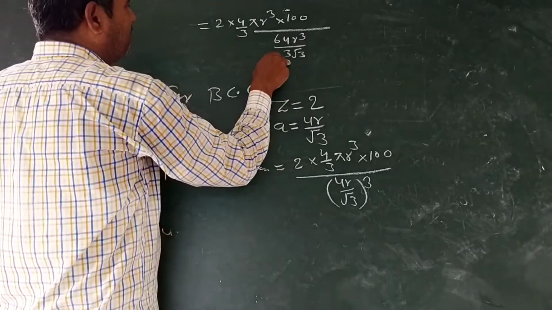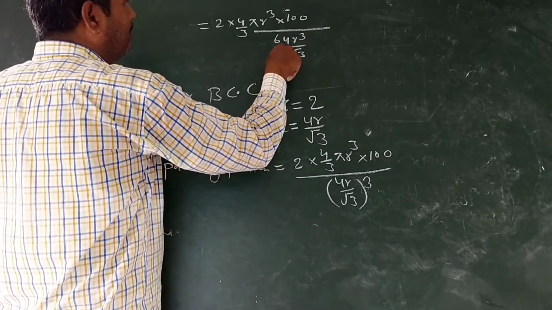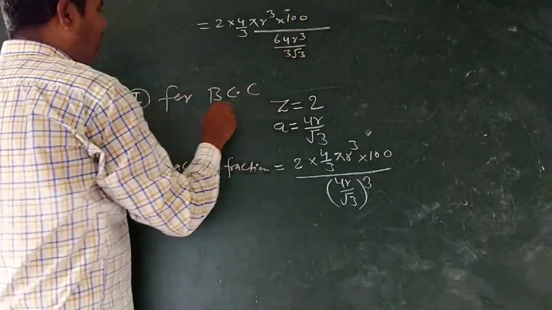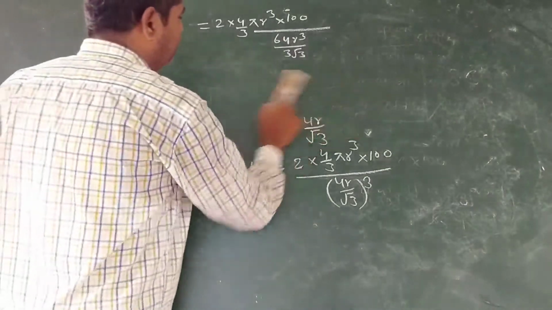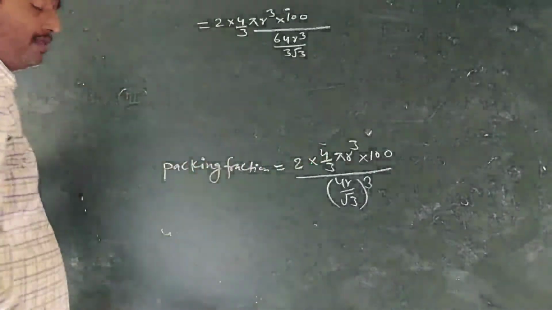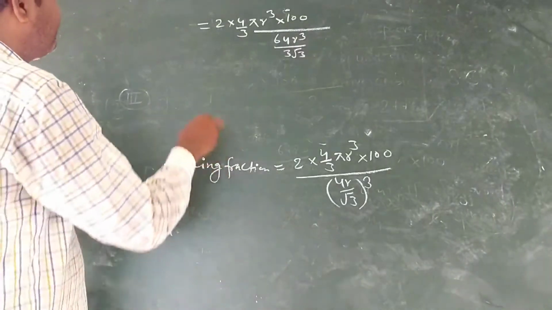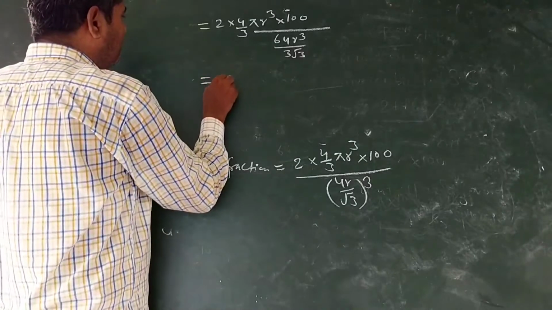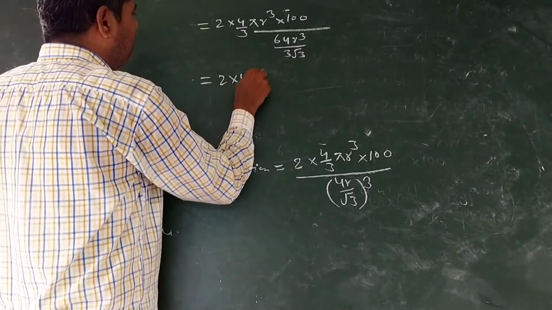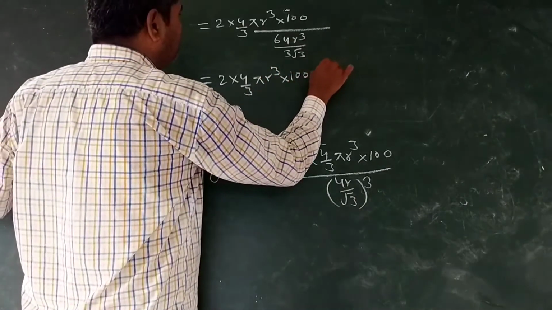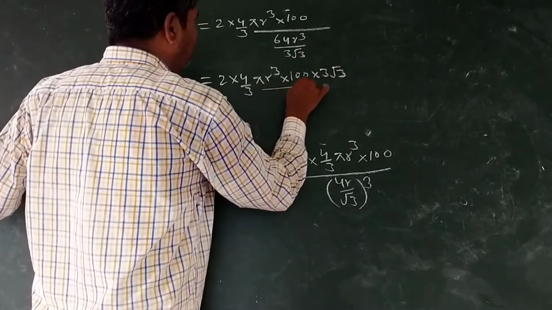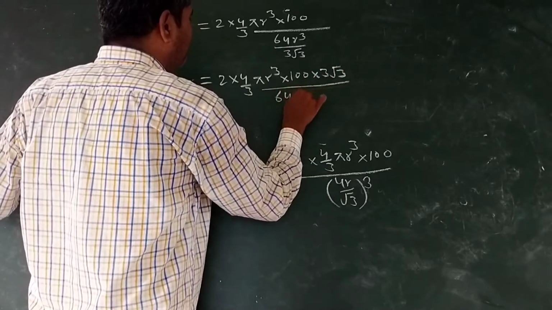So this 3 under root 3 will go in the numerator. Thus 2 into 4 by 3 pi r cube into 100 into 3 under root 3 upon 64 r cube.